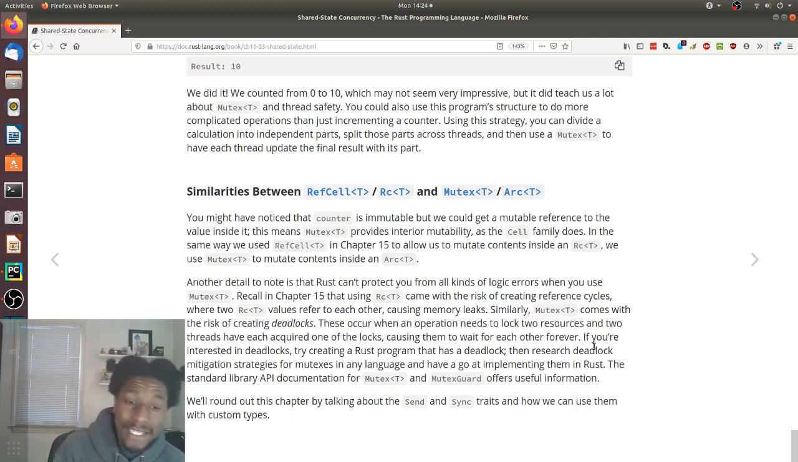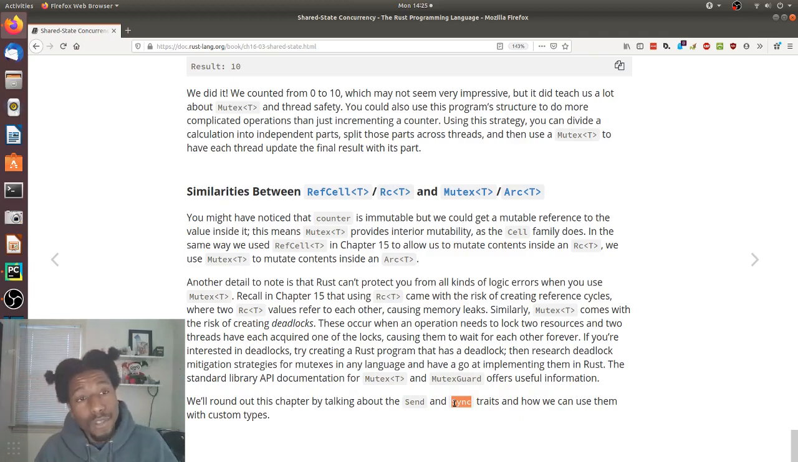If you're interested in deadlocks, try creating a Rust program that has a deadlock, then research deadlock mitigation strategies for mutexes in any language, and have a go at implementing them in Rust. The standard library API documentation for mutex and MutexGuard offers useful information. We'll round out this chapter by talking about the Send and Sync traits and how we can use them with custom types. That is the end of this section, and the next section is going to be Send and Sync. So I'm looking forward to that because if I can write custom code that is thread safe, that sounds amazing to me.